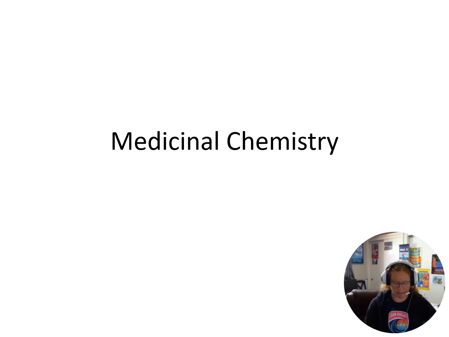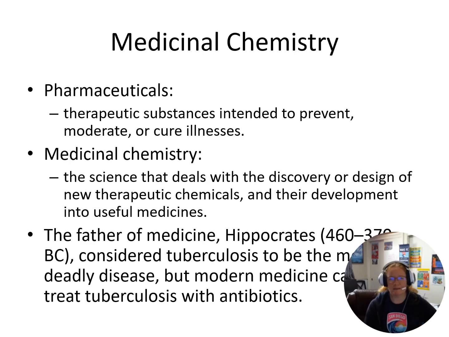So, medicinal chemistry. When we look at medicinal chemistry, we think about things like pharmaceuticals. So, when we're sick or something's going on, we either go grab something out of our cupboard or we go to a pharmacy and we pick up a prescription. So, these are intended to prevent, help, or outright cure illnesses. So, medicinal chemistry is the type of chemistry that looks at the discovery or design of these various chemicals and how we make them into useful medicines.